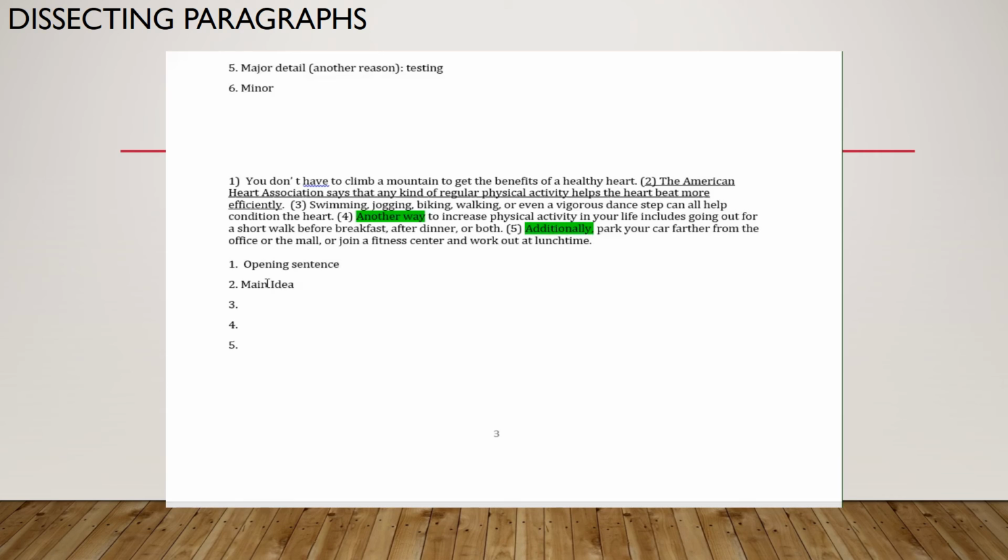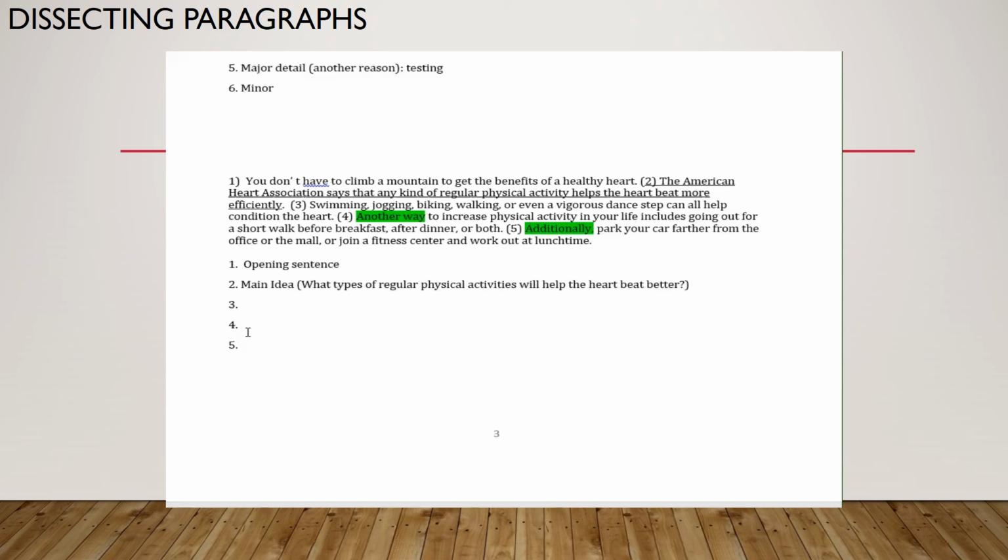And so what types of physical activity will help the heart beat better or more efficiently? I'm getting this from sentence two. Your major details will tell you what type.